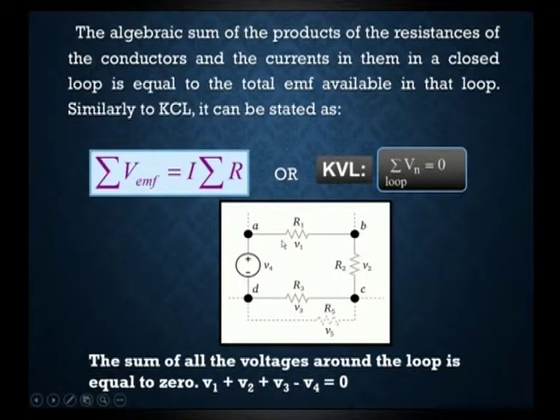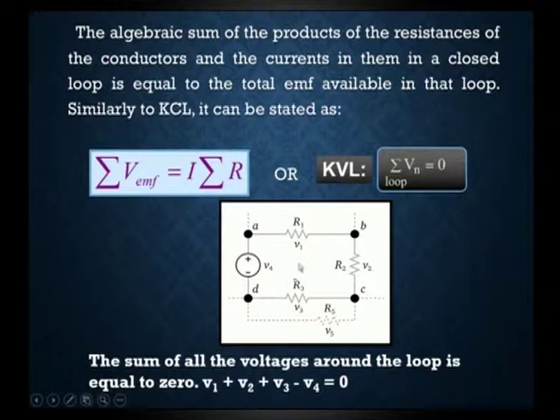So, if we take positive and negative here, and if we take the clockwise direction, moving from negative to positive is taken as negative. That is why it is minus V4. Here the current is entering at one terminal and leaving at the other; this terminal is positive, this terminal is negative. So the current flows from positive to negative, and we are reading here from positive to negative.